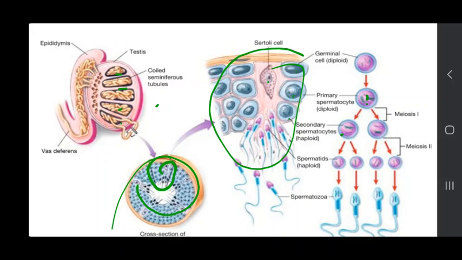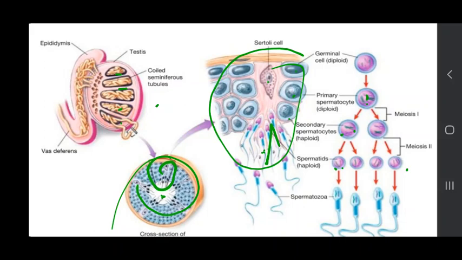This is the germinal cell, and from the secondary spermatocytes, spermatids are formed, and from these spermatids, spermatozoa are formed, and spermatozoa lie in the lumen of the seminiferous tubule.